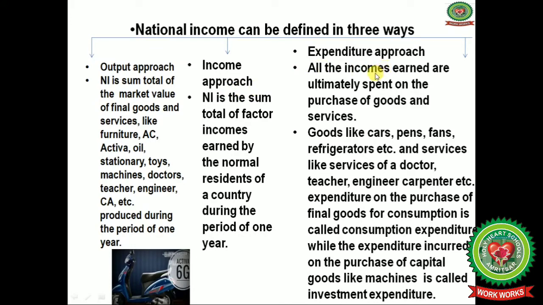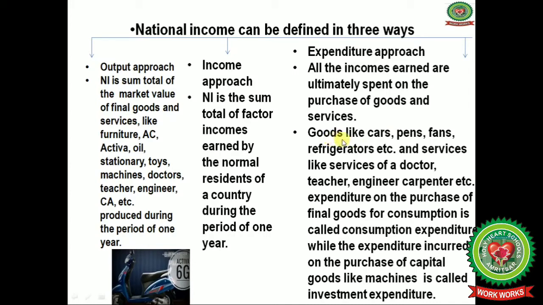Expenditure approach. When we earn income, we also spend it on the purchase of different commodities, like fans, AC, coolers, cars, and we hire services for our kids also, like academic services, and we need the services of our doctor also. So for all these we have to do the expenditure.